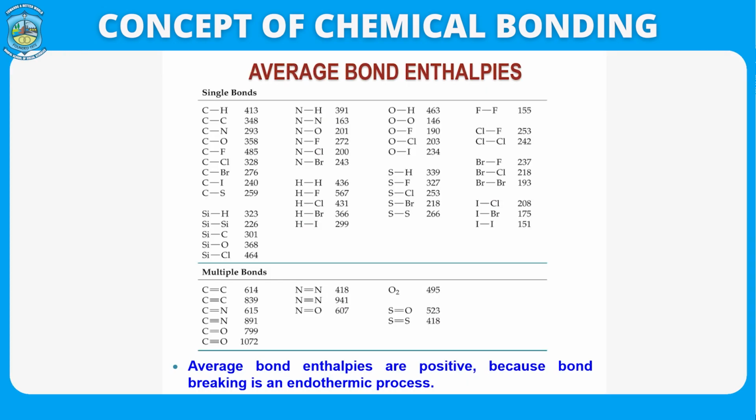Average bond enthalpies, just an idea: in this case you can see they are positive. So, basically you have to put in an amount of energy to break the bond. So, all these show that it is an endothermic process.